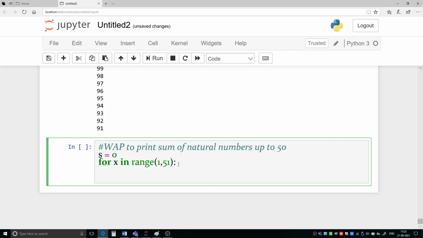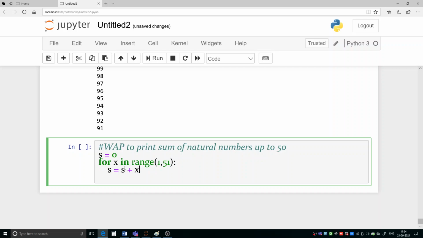So we will be writing like this: s equal to the earlier value of s plus the current value of x. Got this one, all of you? s equal to s plus x. So s will start from 0. The initial value of s is 0. The first value of x is 1. So what will happen for the first time? s equal to s plus x, so 0 plus 1. So s will become 1.